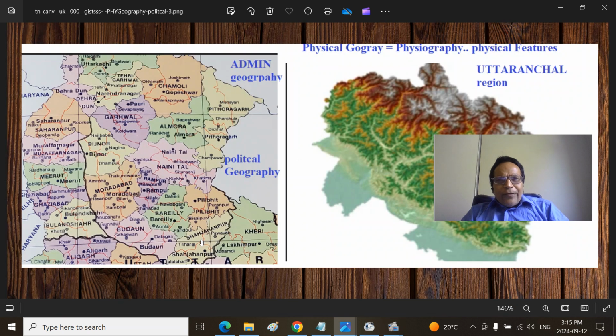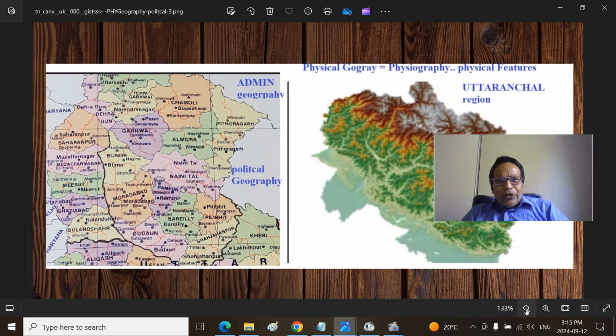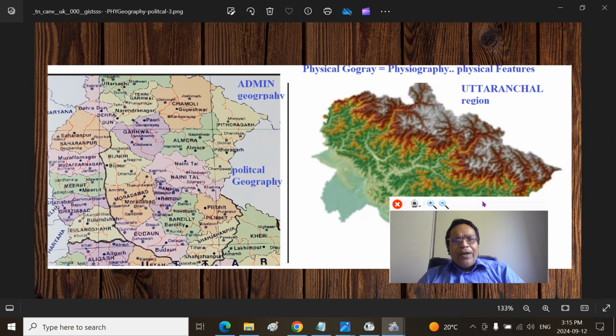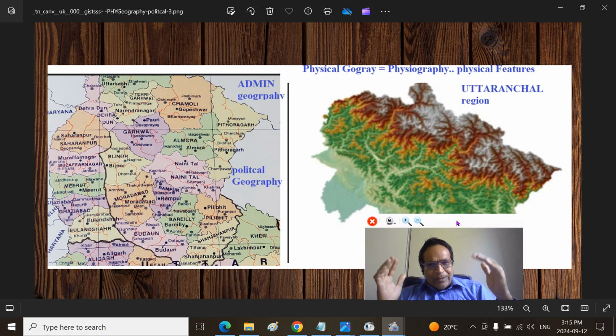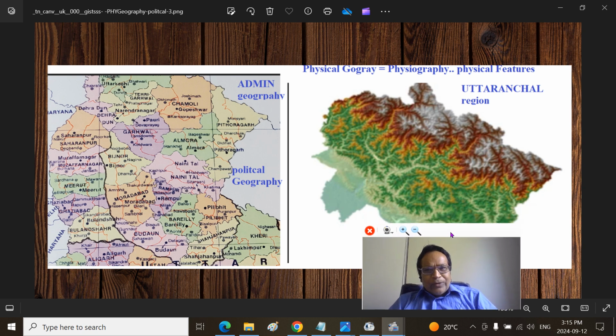See, the physiographic aspect of any region, this is the physical geography, compared to political administrative geography, gives the physical nature of the land or habitat or terrain with respect to mountains, water bodies, plains, and so on. So it gives a deeper understanding of the land, so that you can easily discern the socio-political economic events, history of that particular terrain or land.